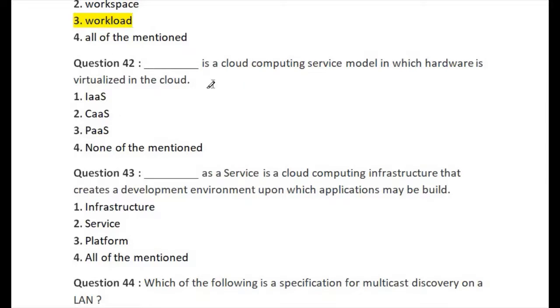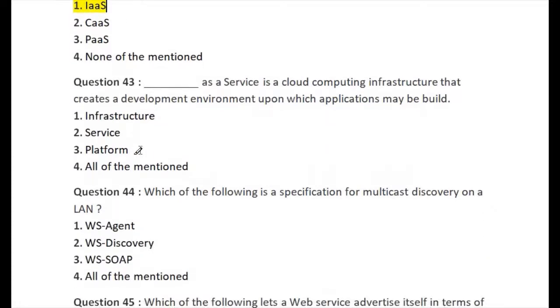Let's go for question number 42. So question number 42 is: blank space is a cloud computing service model in which hardware is virtualized in the cloud. So the first option is infrastructure as a service, second is container as a service, third is platform as a service, and last one is none of the mentioned. So the right answer of question number 42 is option number 1, infrastructure as a service.